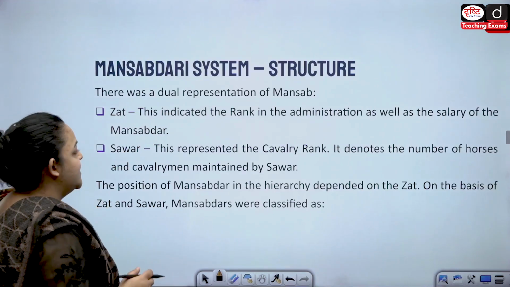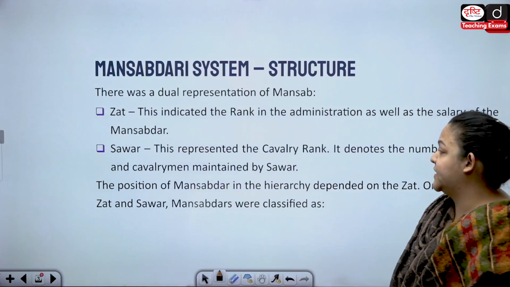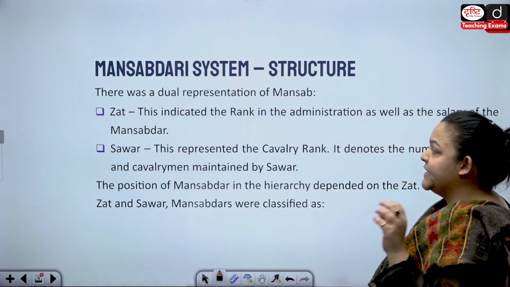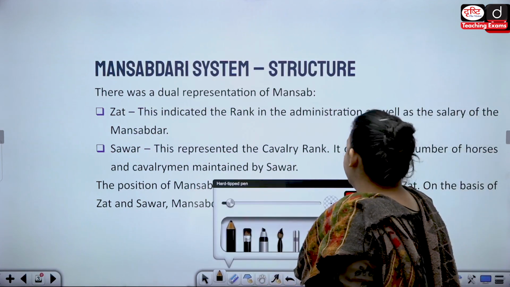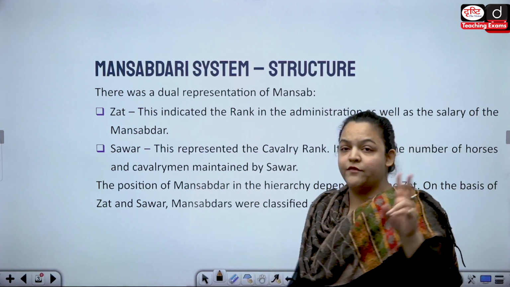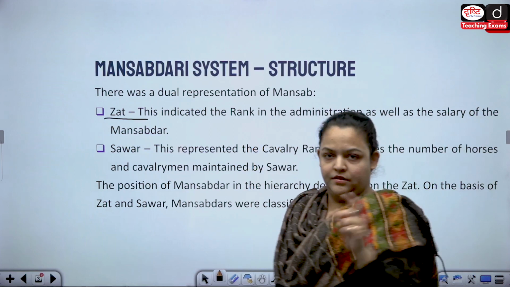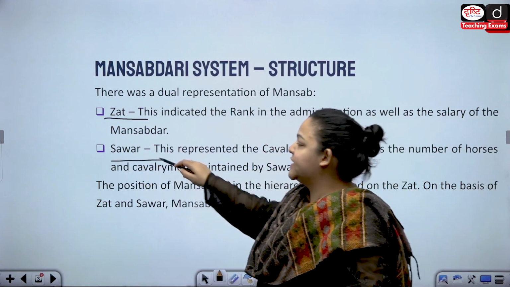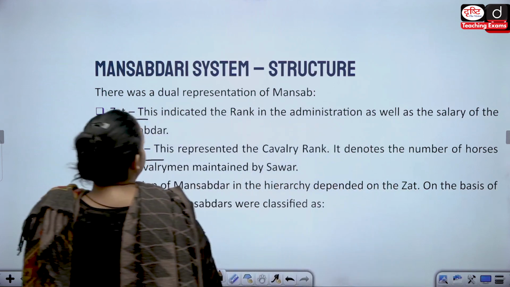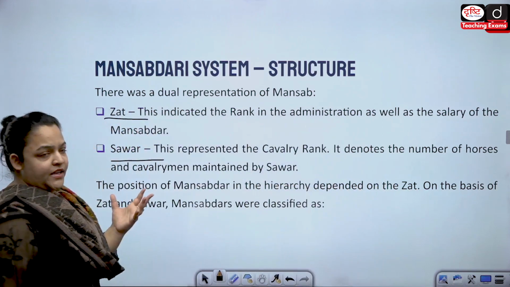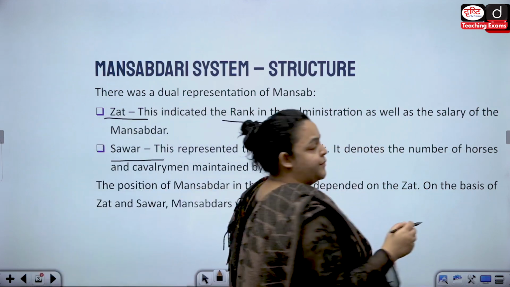Now we're going to discuss the structure of the Mansabdari system. As you can see, there was a dual representation. What do you mean by dual representation? There were two things you have to understand. One is the Zat, and the other is the Savar. Now, what is Zat and what is Savar? Zat is going to indicate the rank as well as the salary of the person.